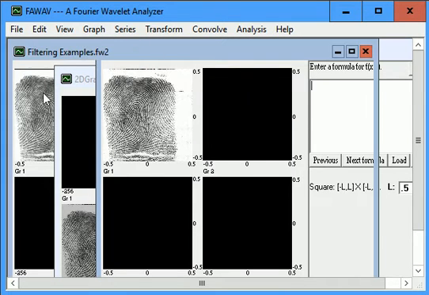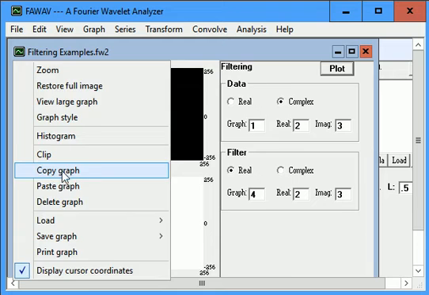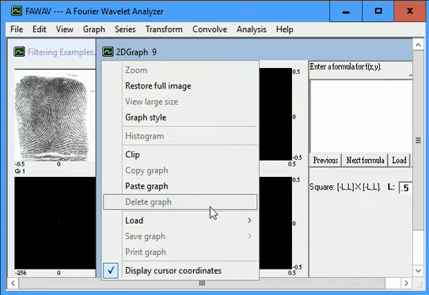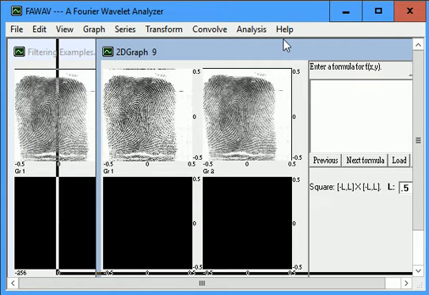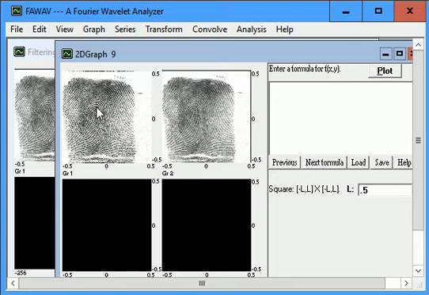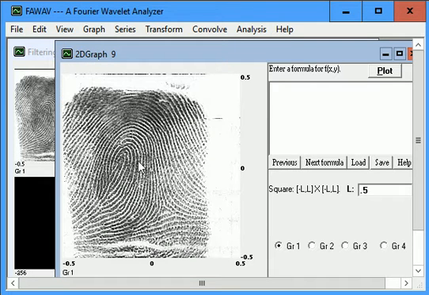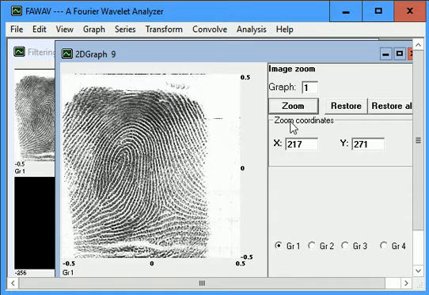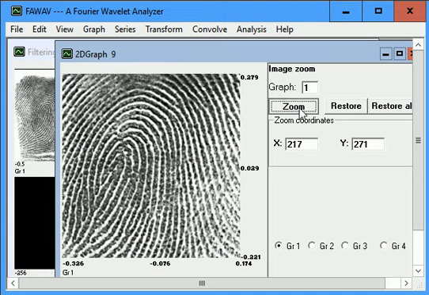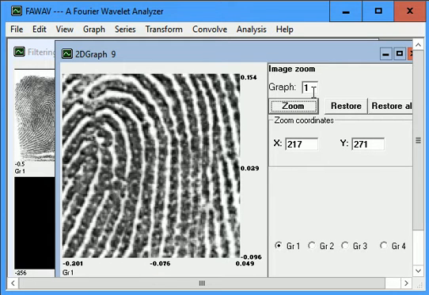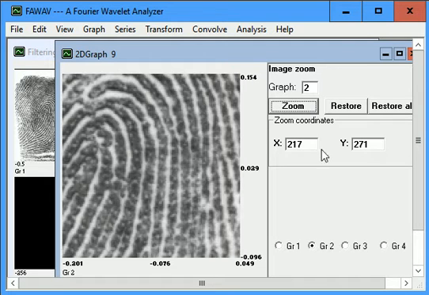And there, for comparison, let's copy the other graph in here. So there, graph number 2 is the original, and graph number 1 is the edge enhance. Let's zoom in on a region. There's the edge enhance, and here's the original.